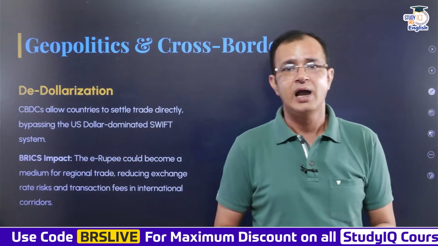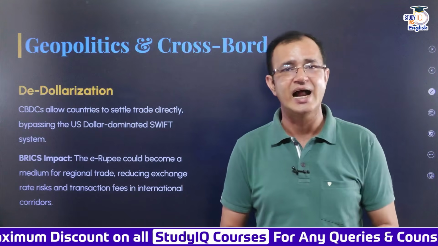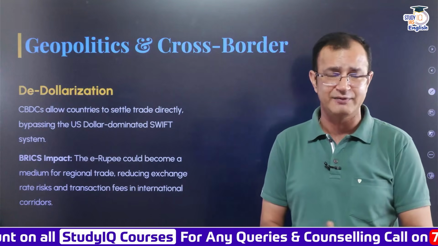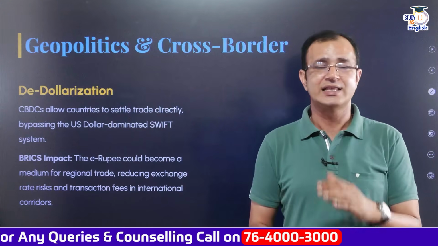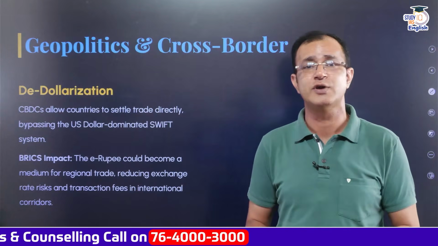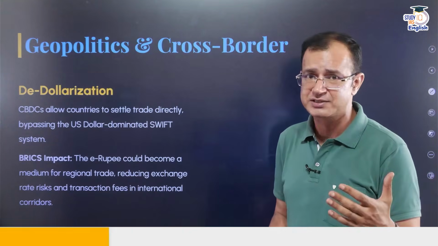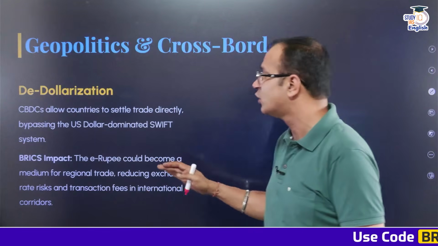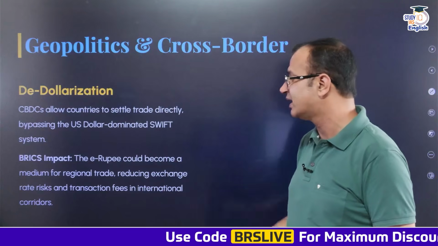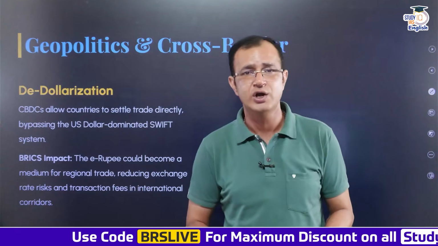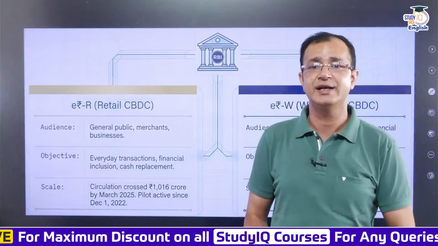or researched upon. At the same time, when it comes to this digital currency, de-dollarization is also in focus, because ultimately CBDCs will allow countries to settle their trade directly, and this will bypass the US dollar dominated SWIFT system. And there is also the impact on the BRICS nations, because this E-Rupee could become a medium for regional trade, reducing the exchange rate risk and even the transaction fees in the international corridor. That is why this is important for geopolitics and for cross-border trade as well.